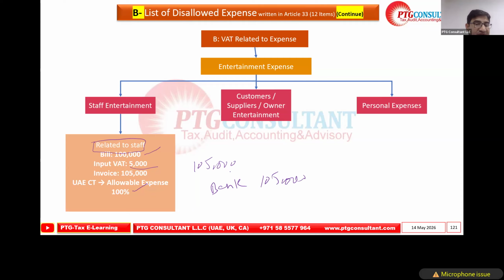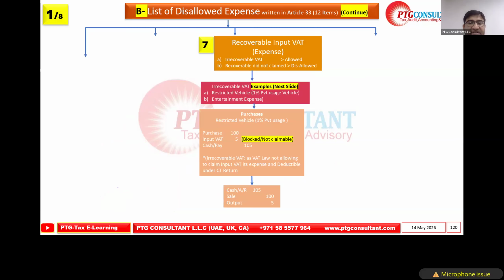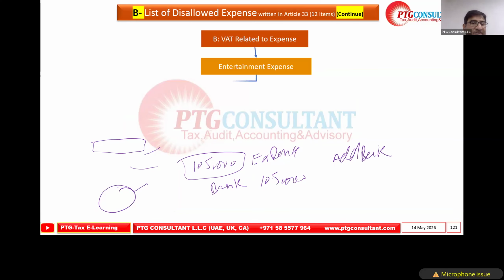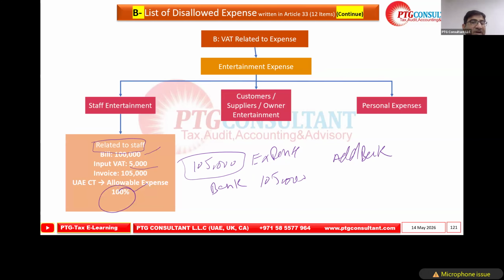If we didn't claim and recorded it as expense, we have to add back. The same way, from the entertainment point of view, yes, 100% allowed. Now, the second point is recoverable input VAT. On the same example, we also learned that if we make an error, we will lose that opportunity.